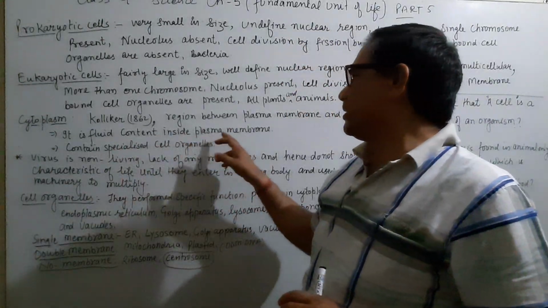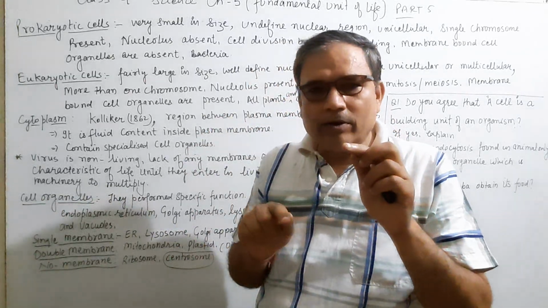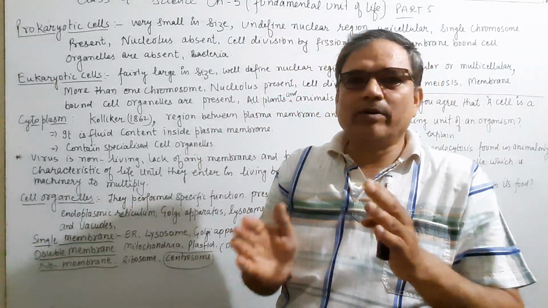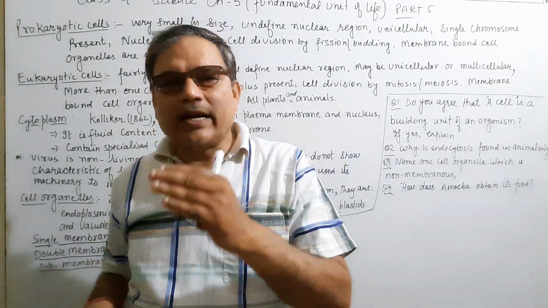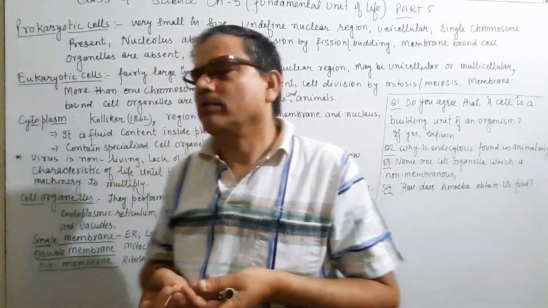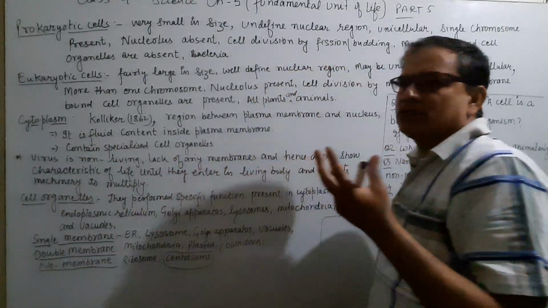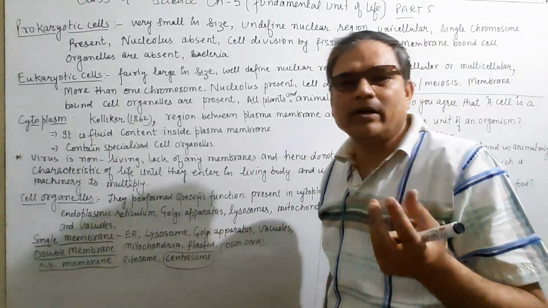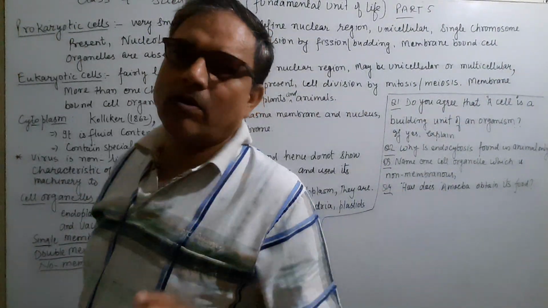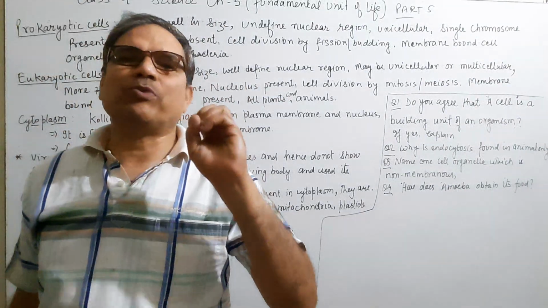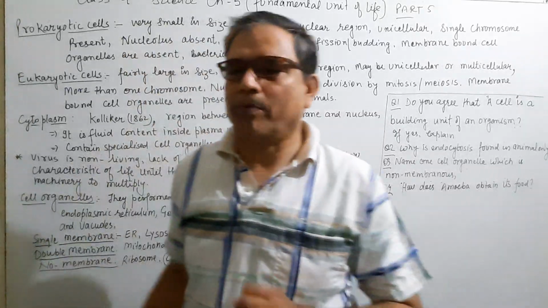It is the fluid content inside the plasma membrane, covered by the membrane. The structure is like a fluid, not completely liquid but semi-liquid, and it contains specialized cell organelles, which perform specific functions. We will study them later after this topic.